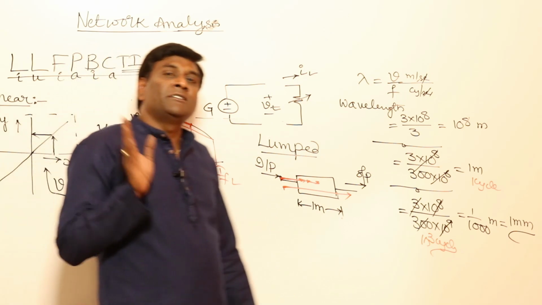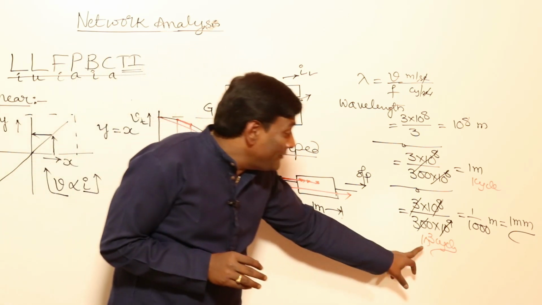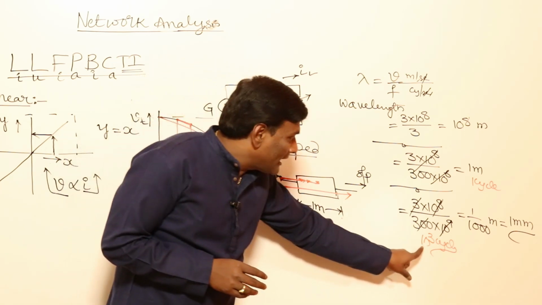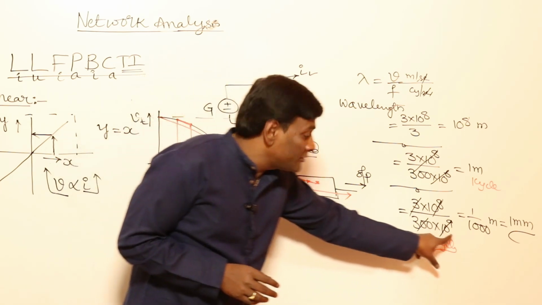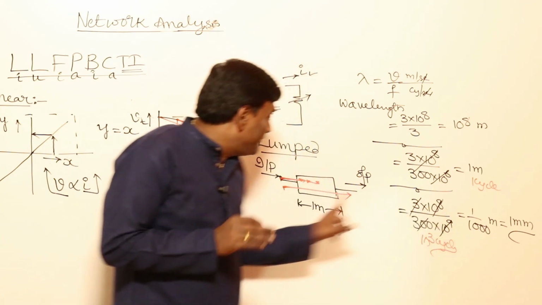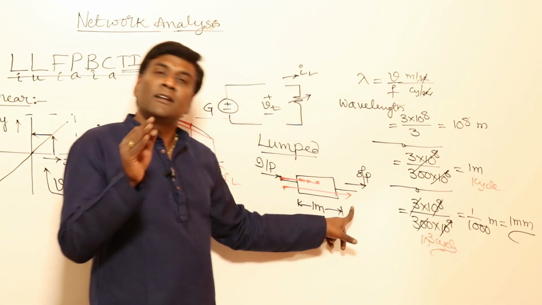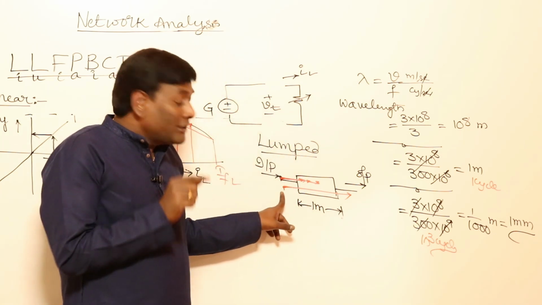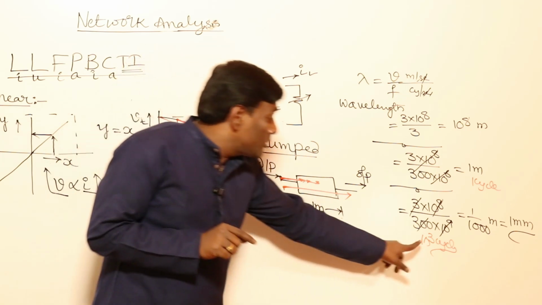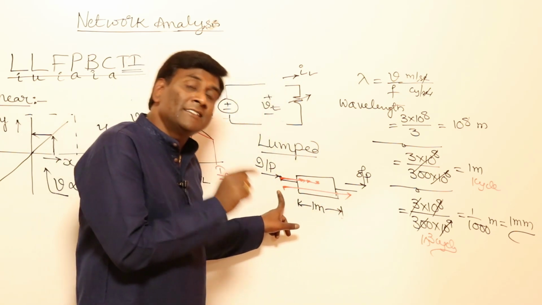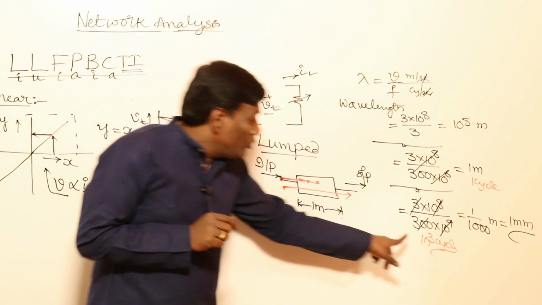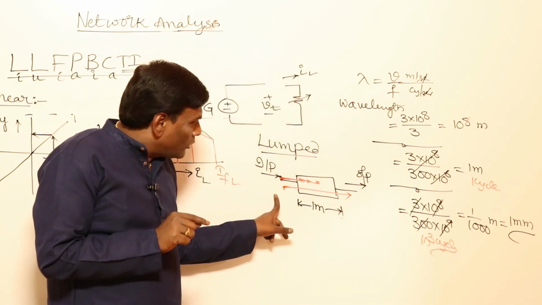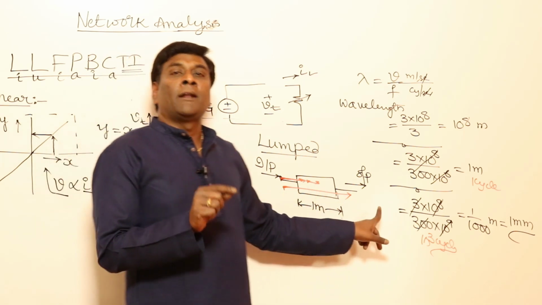So the logic is very simple here. For high frequencies, for the same 1 meter, for a very high frequency of 300 gigahertz, wave travel compulsorily has to be considered or analyzed. Because during those 10 to the power of 3 cycles, what is happening inside the system? In order to know what is happening inside the system during 10 to the power of 3 cycles, you have to consider wave travel.